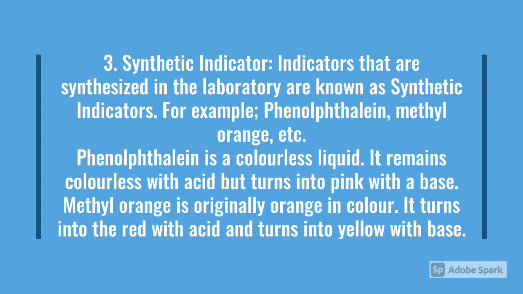Synthetic indicators. Indicators that are synthesized in the laboratory are known as synthetic indicators. For example, phenolphthalein, methyl orange, etc. Phenolphthalein is a colorless liquid. It remains colorless with acid but turns pink with a base. Methyl orange is originally orange in color. It turns red with acid and turns yellow with base.